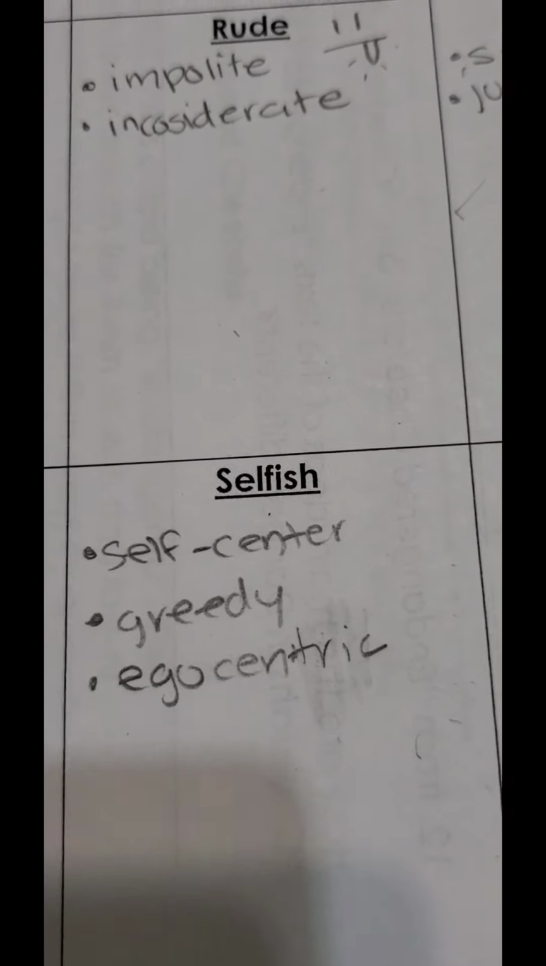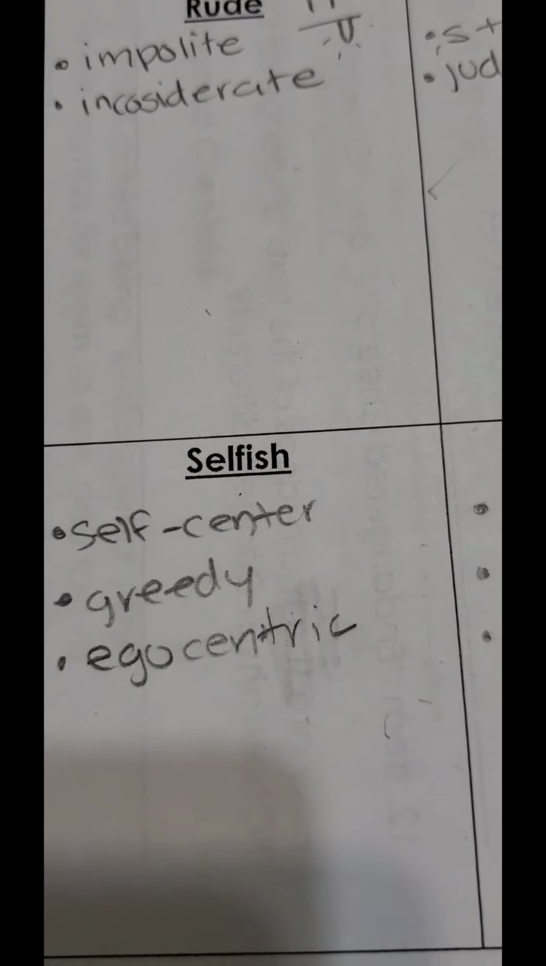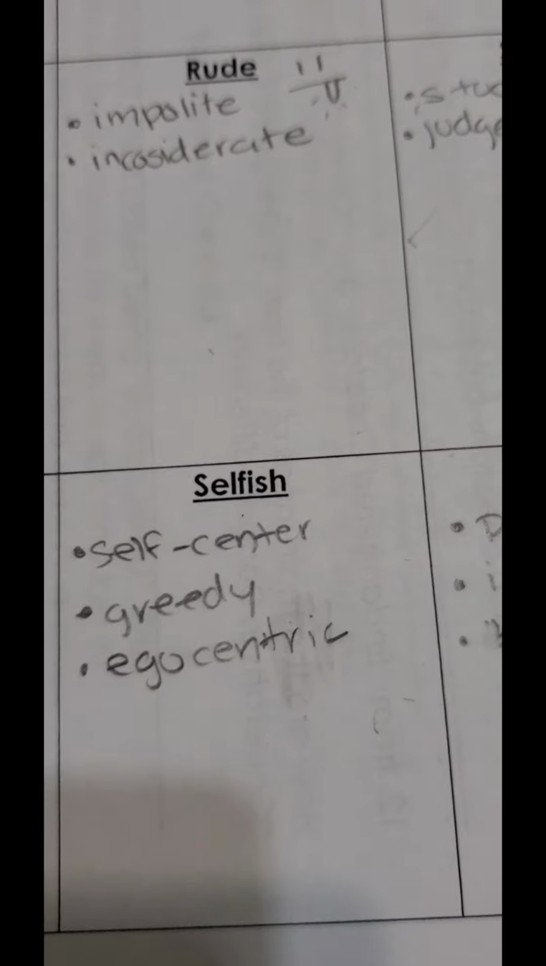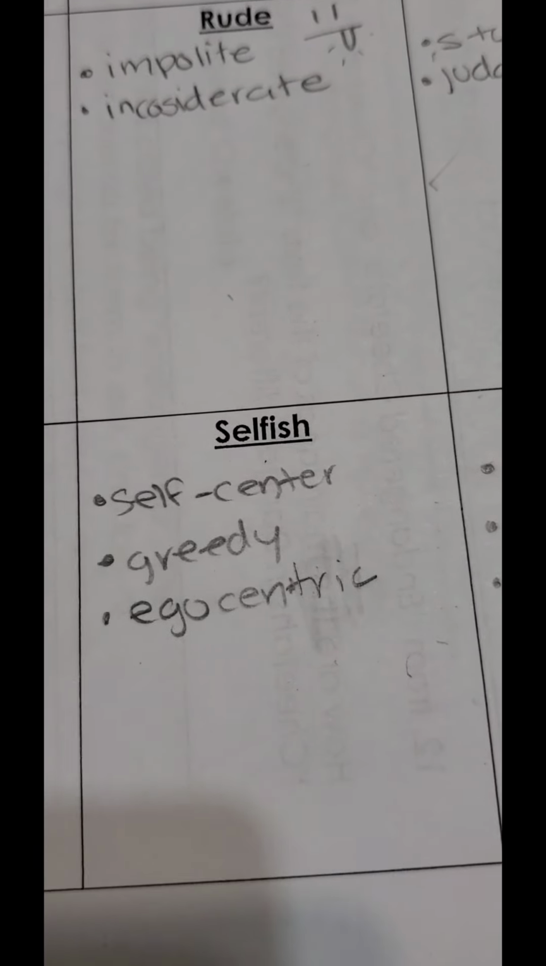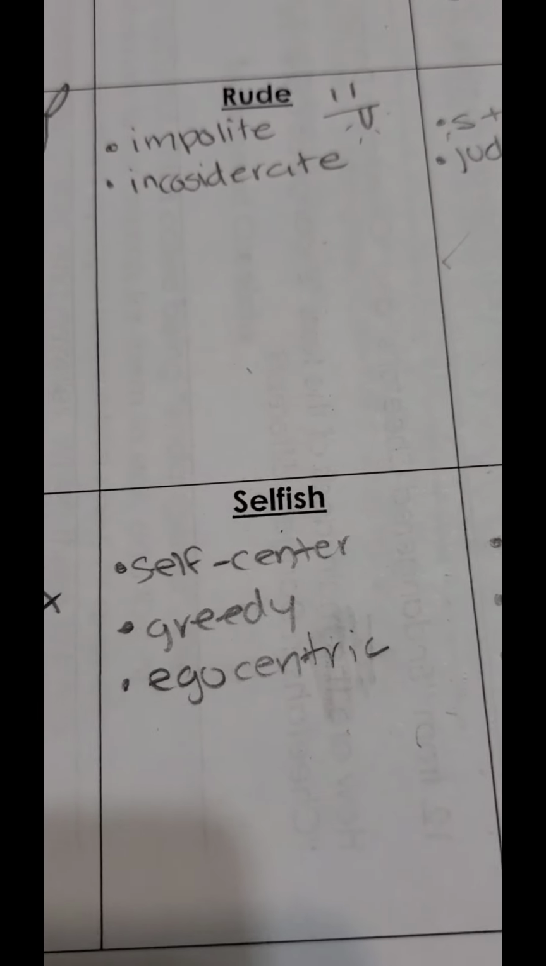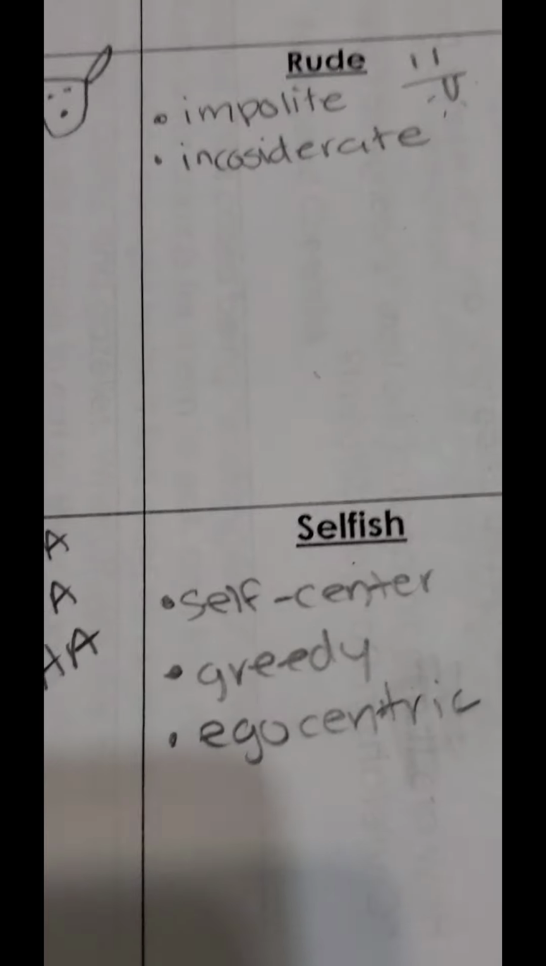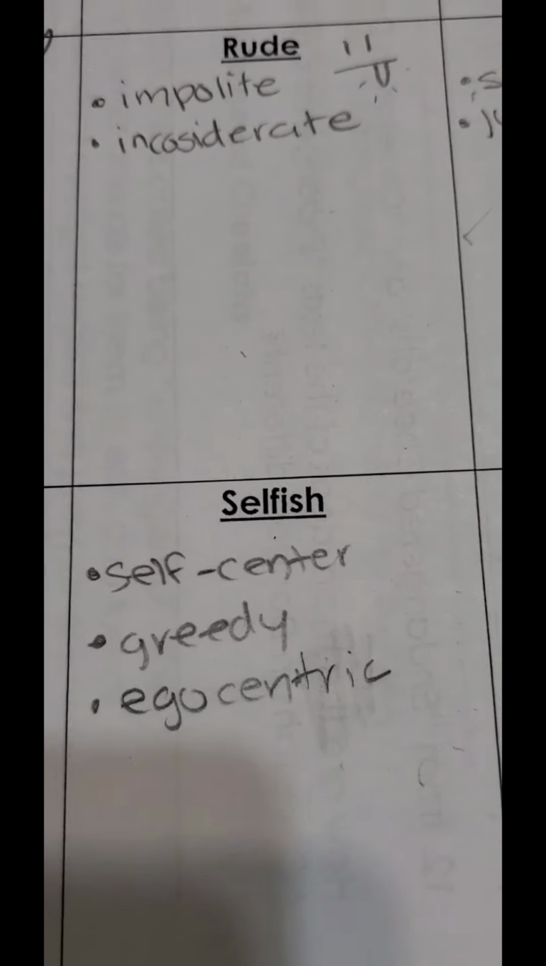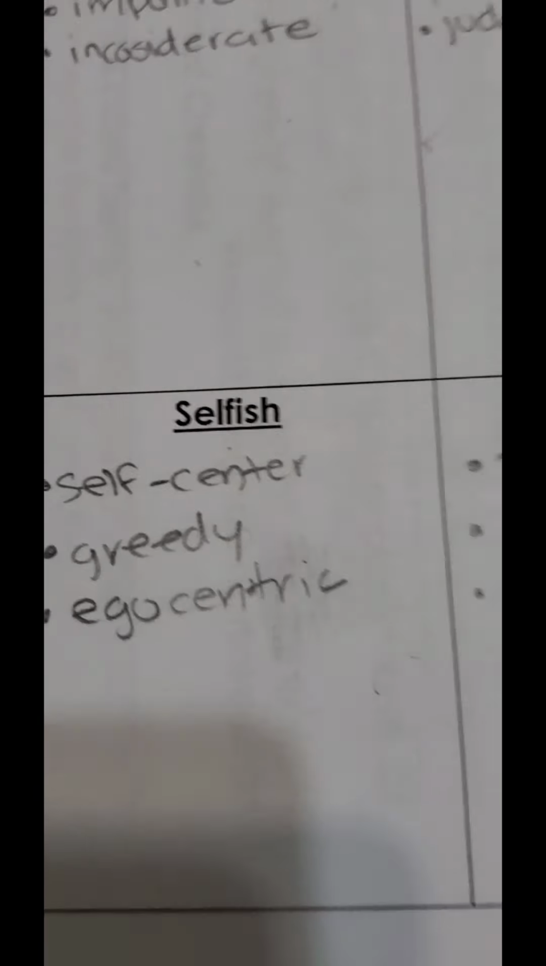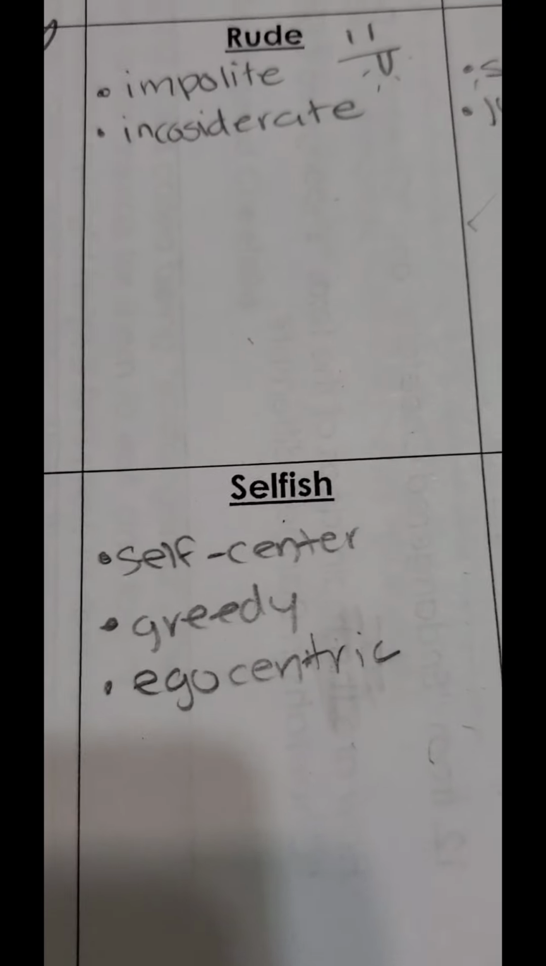And, you know, if they see that someone has the best toy, they're going to want a toy that's even better. Or if they're making money, they're going to want to make more money. So someone that is greedy always wants more. They only want more for themselves, and they only think about themselves.